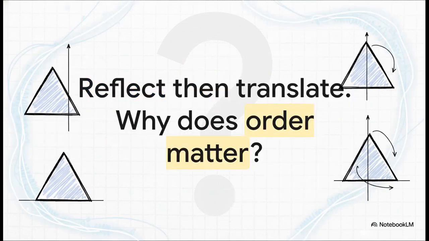And here is our final and, honestly, perhaps most crucial conceptual question for this practice set. Question 5. A shape is reflected, then translated. Why does order matter? Think about this deeply for a second. If I asked you to slide a shape and then flip it, would it end up in the exact same spot as if you flipped it first and then slid it? Your ability to explain and justify reasoning here proves a true understanding of the mechanics.